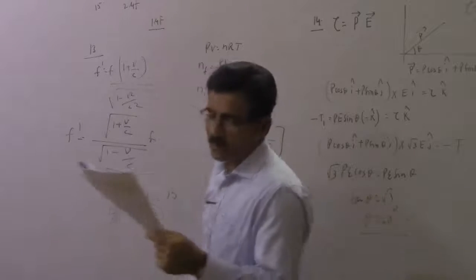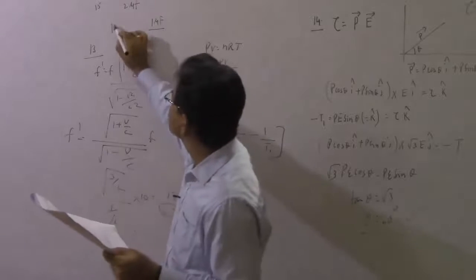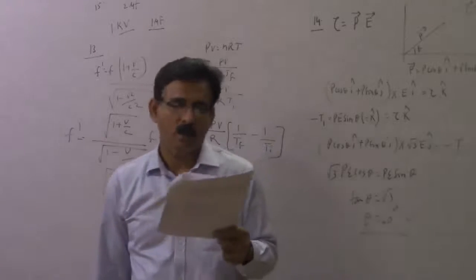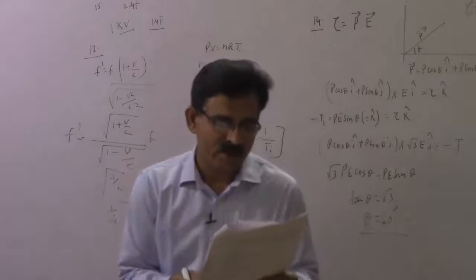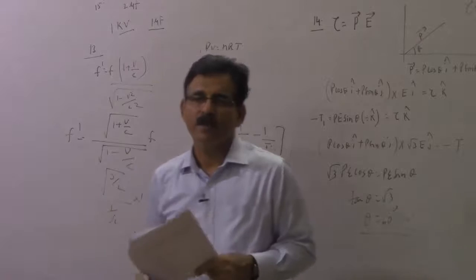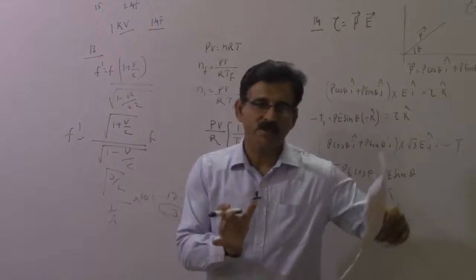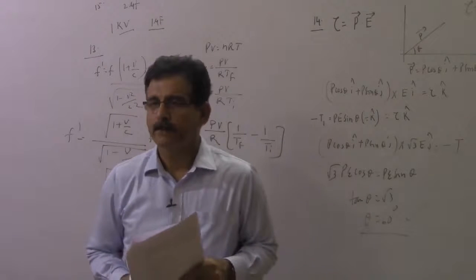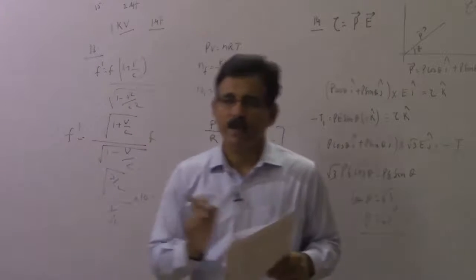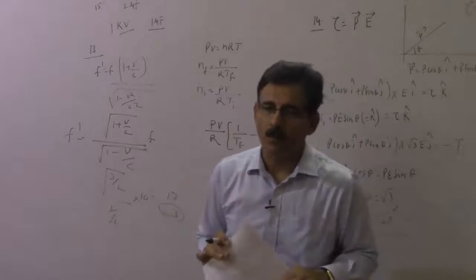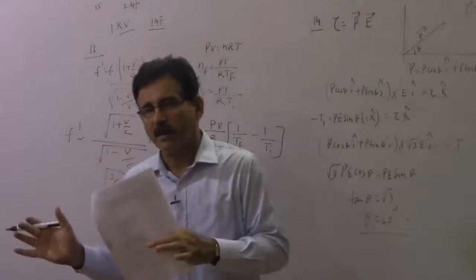Now the first requirement is that your system should withstand 1 kilovolt, that is 1000 volt, whereas each capacitor in this case can withstand only 300 volt. So minimum how many do you need? First requirement is to take care of the voltage. 3 will not do, because 3 times 300 will make it 900. So you need minimum 4, so that 1200 will become the bearing capacity.